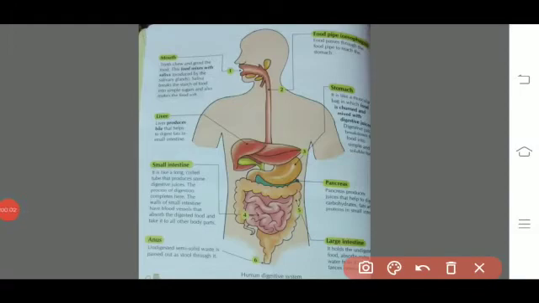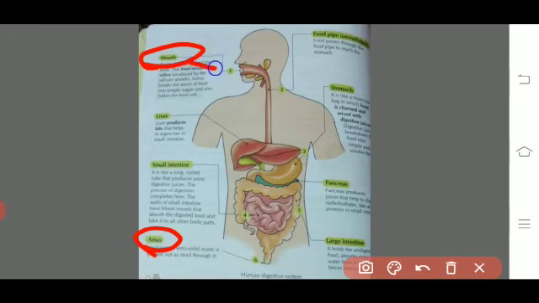Yes, class 4. It is the picture of our digestive system which starts from the mouth and ends at the anus. If you are talking about the mouth, teeth and tongue are present inside the mouth. As you know, teeth help us to break down the food and the tongue helps to swallow the food. There are some taste buds present on the tongue which help us to recognize the taste of food. It means which food is sweet, which food is bitter. All this taste is given by your tongue.